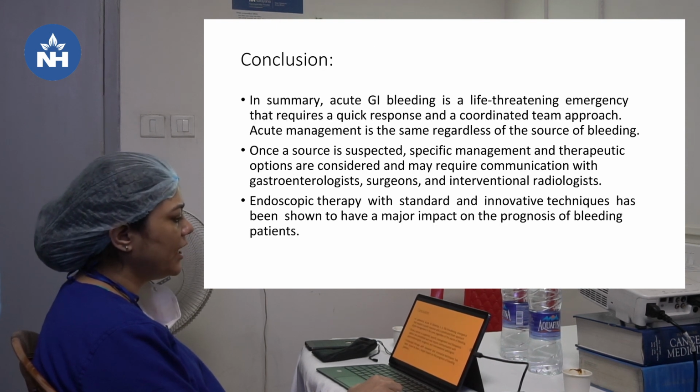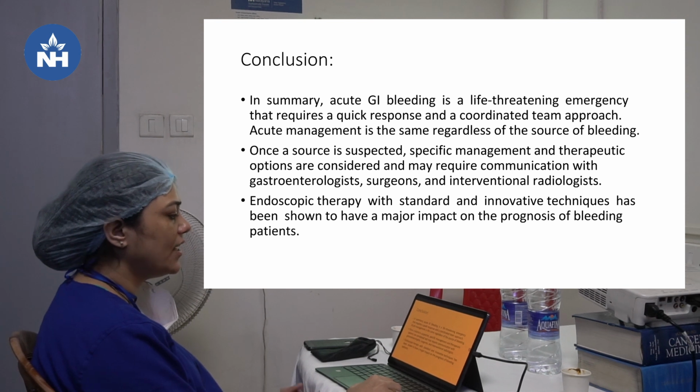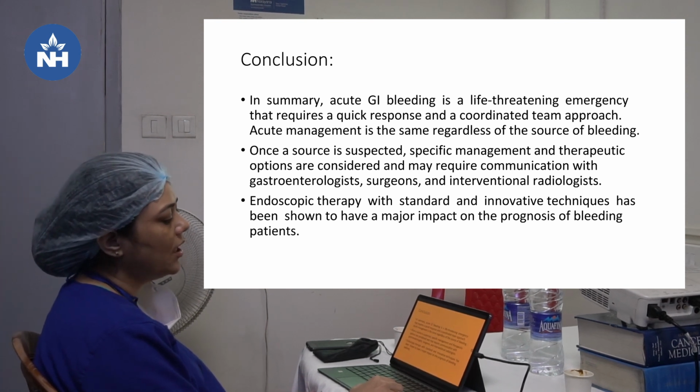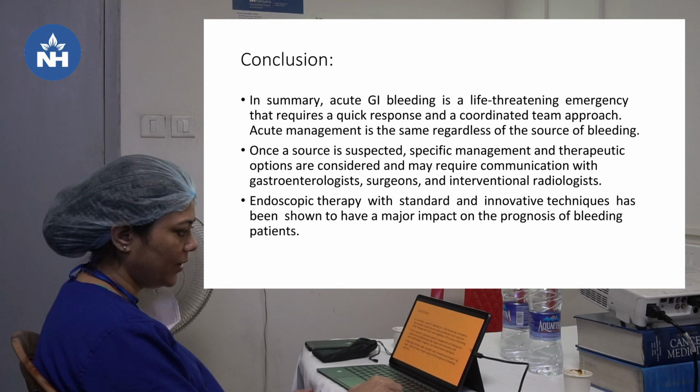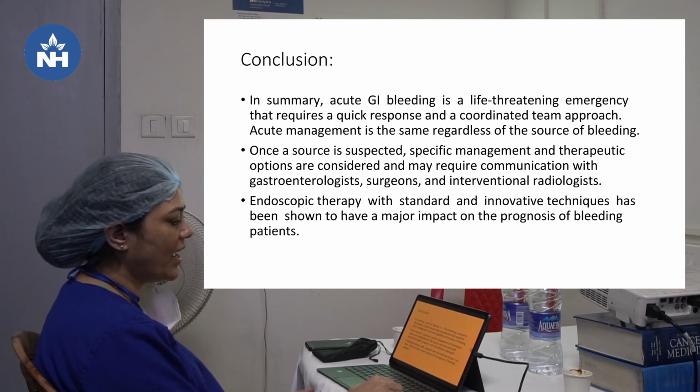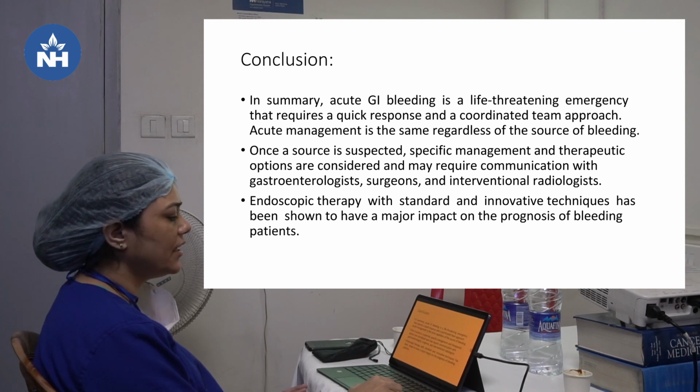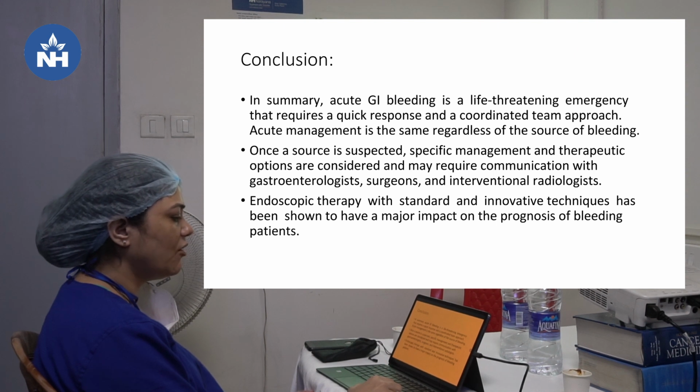So, conclusion in summary: acute GI bleed is a life-threatening emergency that requires a quick response and coordinated team approach. Acute management is the same regardless of the source of bleeding. Once the source is suspected, specific management and therapeutic options are considered and may require communication with a gastroenterologist, surgeon and interventional radiologist. And endoscopic therapy with standard and innovative techniques has been shown to have a major impact on the prognosis of bleeding patients.